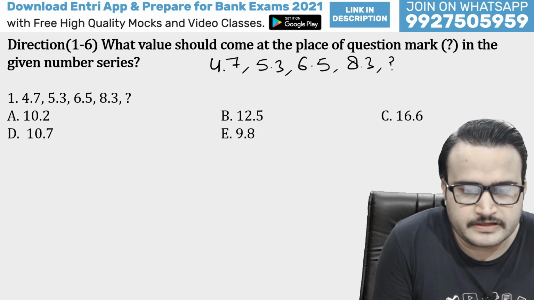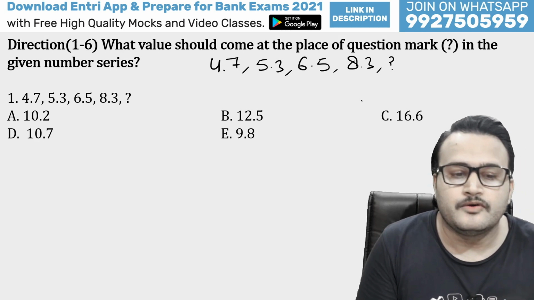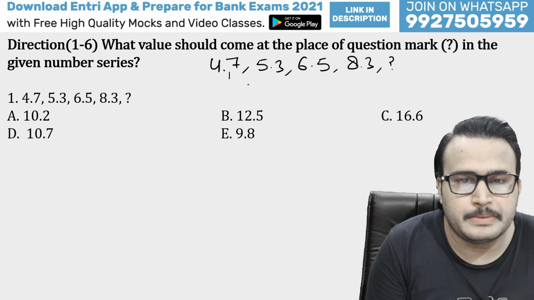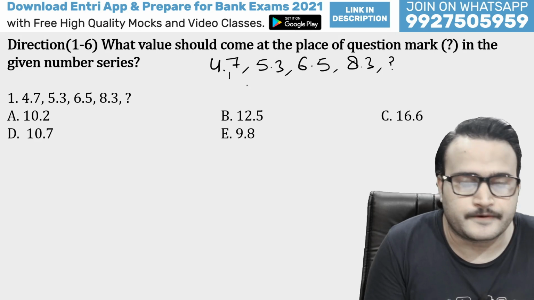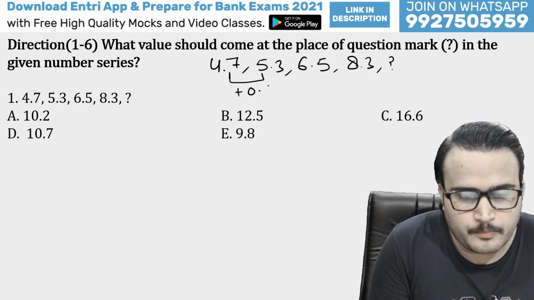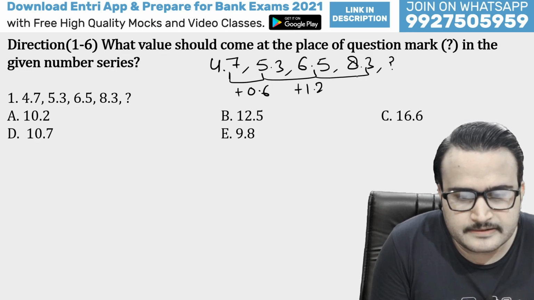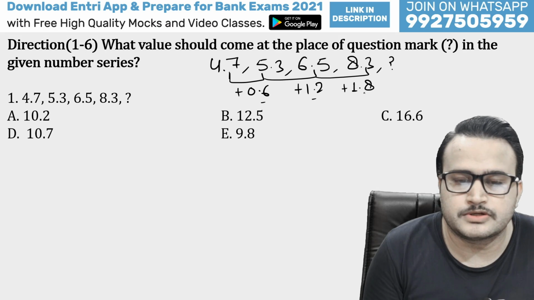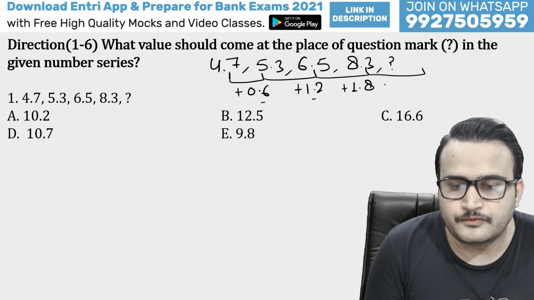So guys, obviously the series is increasing at a very low pace. So we will be applying the addition logic first. Here the difference is 0.6, here the difference is 1.2, here the difference is 1.8. So the table of 6 is running: 6 1 6, 6 2 12, 6 3 18 and 6 4 24. So plus 2.4 will be the next number.